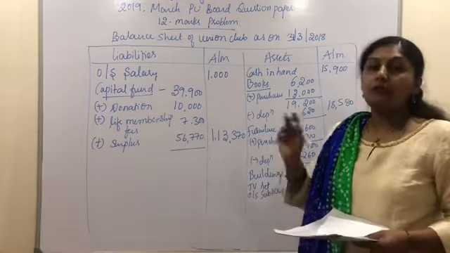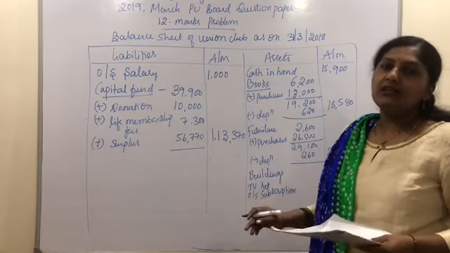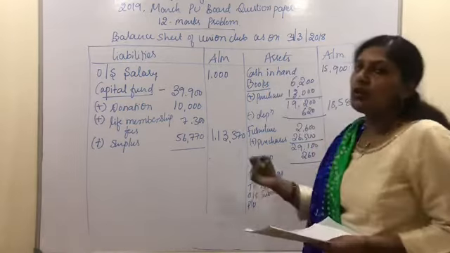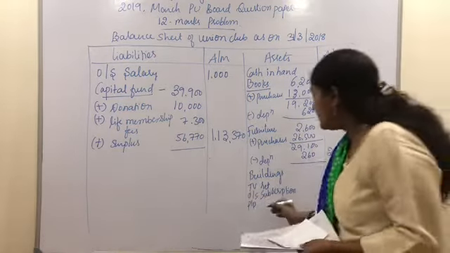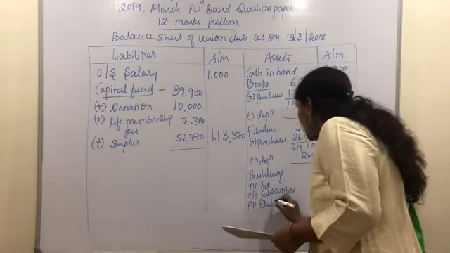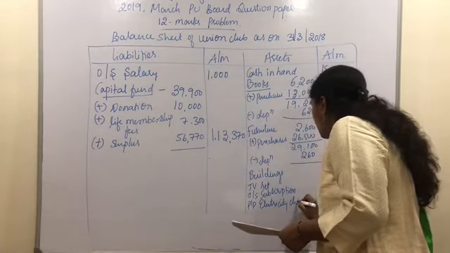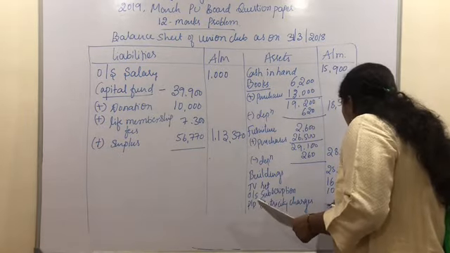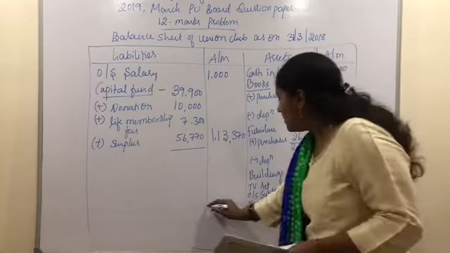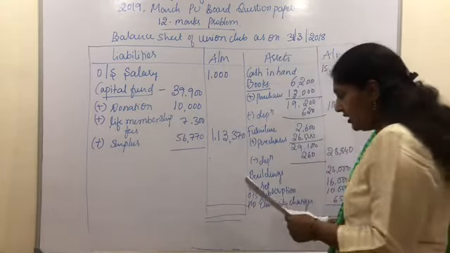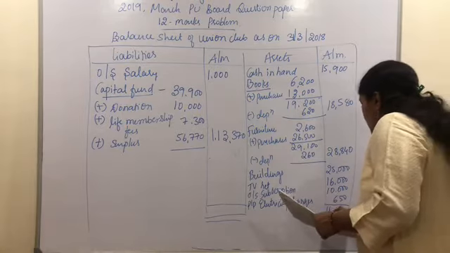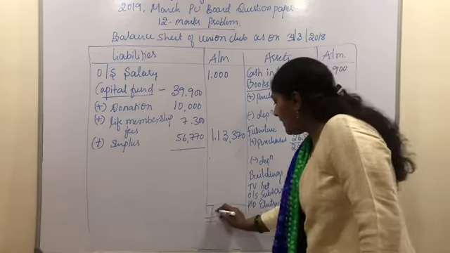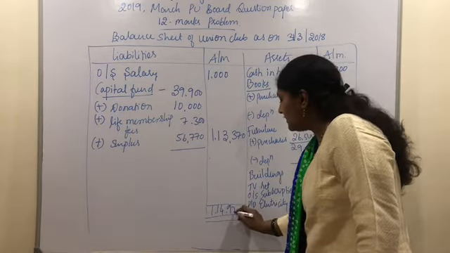And we also have one more adjustment to consider here, that is prepaid electricity charges, or you can also write it as electricity charges paid in advance. The value of prepaid electricity charges is 650. Now if you add on both the sides, it should give the same balance, and here according to this problem the balance sheet total is 1,14,917.